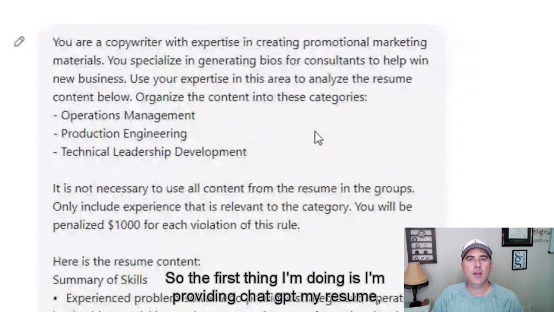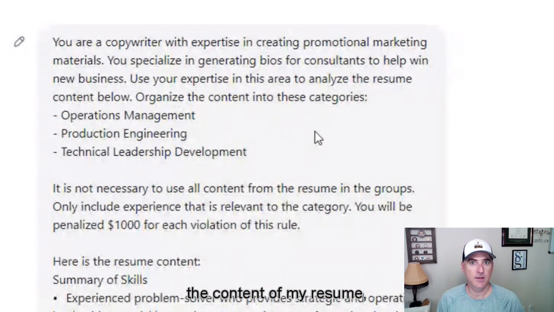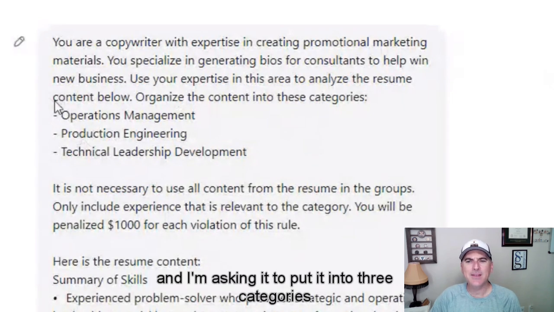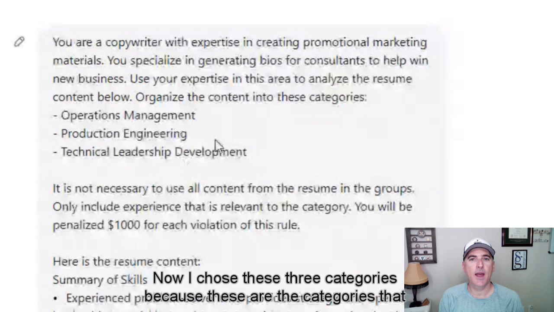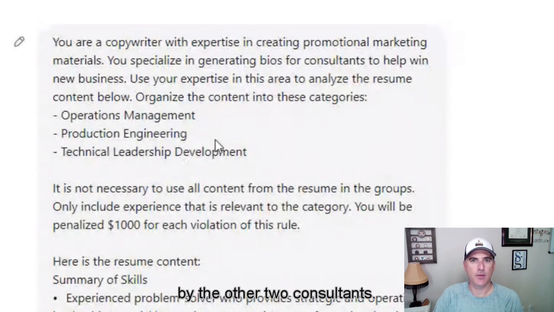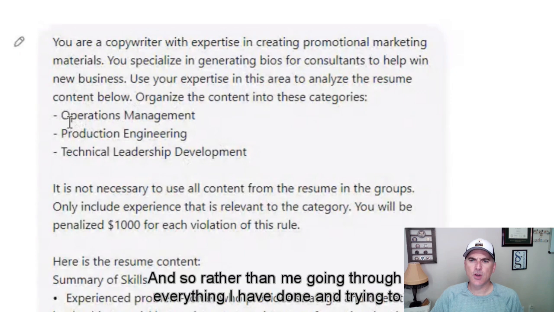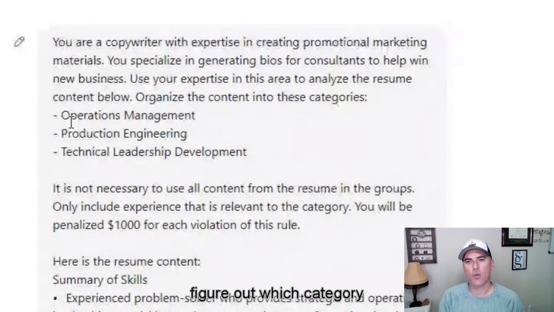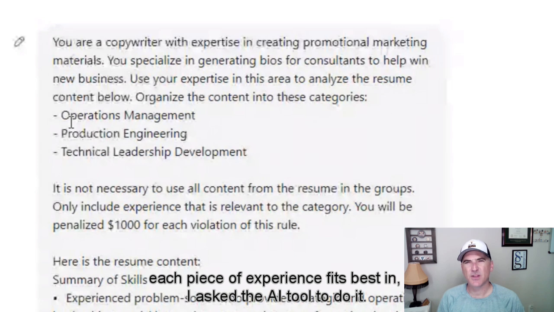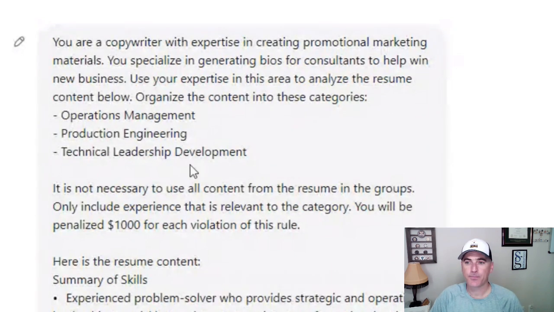So the first thing I'm doing is providing ChatGPT the content of my resume, and I'm asking it to put it into three categories. Now, I chose these three categories because these were the categories that were already in use by the other two consultants. And so rather than me going through everything I have done and trying to figure out which category each piece of experience fits best in, I asked the AI tool to do it.